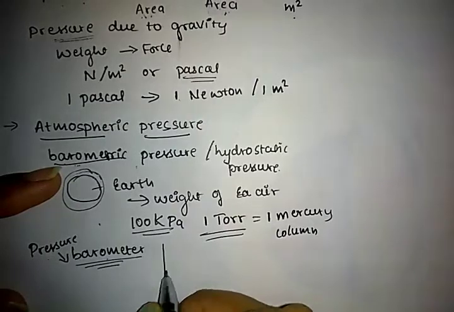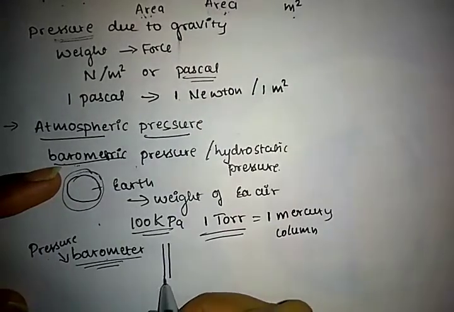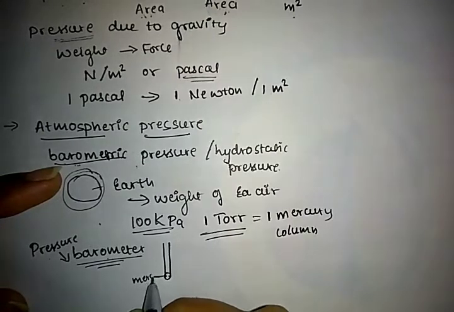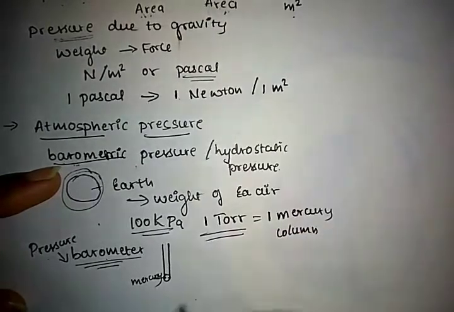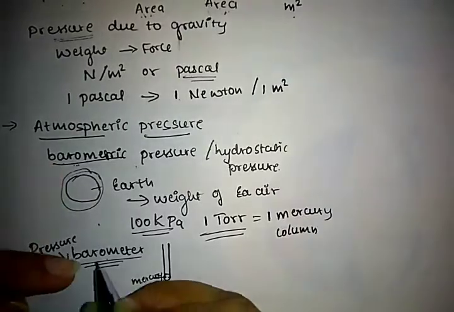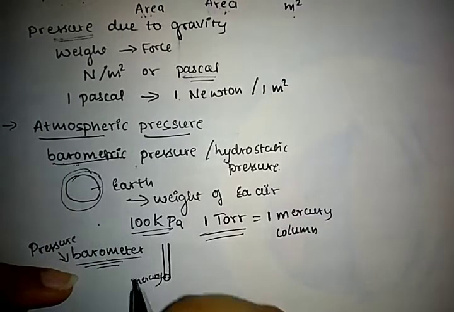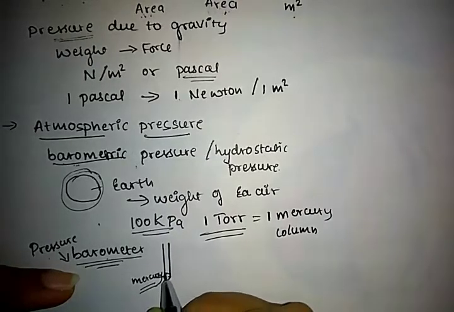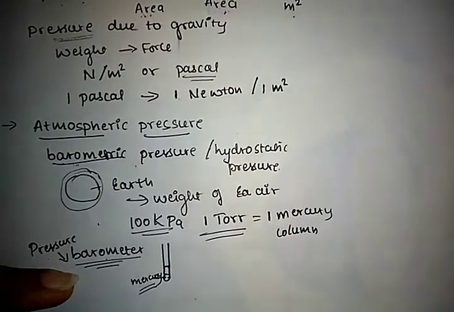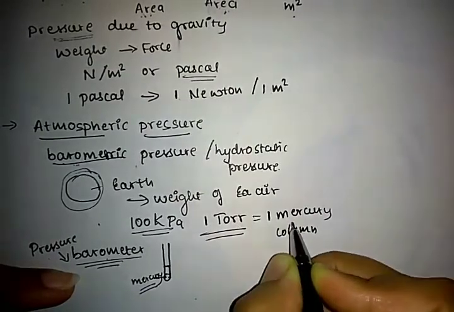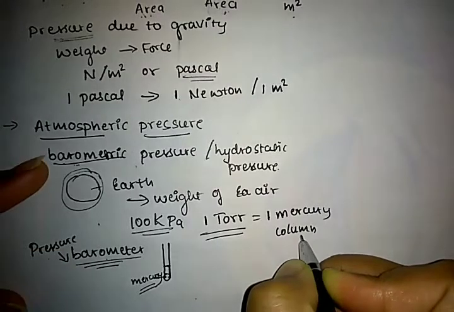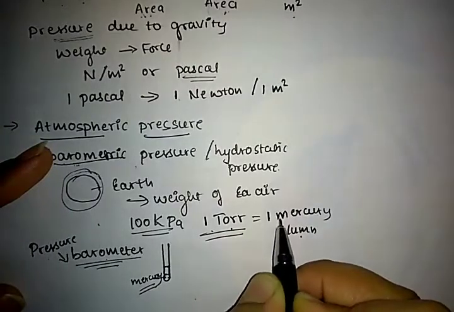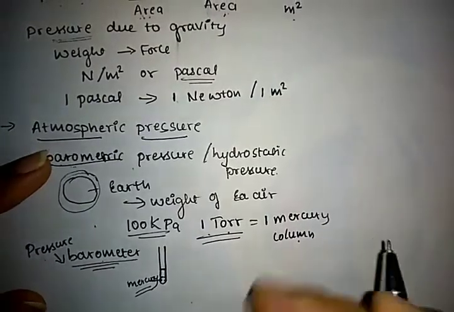This barometer consists of mercury. The rise in the mercury represents the pressure created, so how much pressure is in the barometer is represented by the mercury column. Okay, so 1 torr is equal to 1 mercury column. What is the value of atmospheric pressure? It is 1 torr, that is equal to 1 mercury column. Okay.